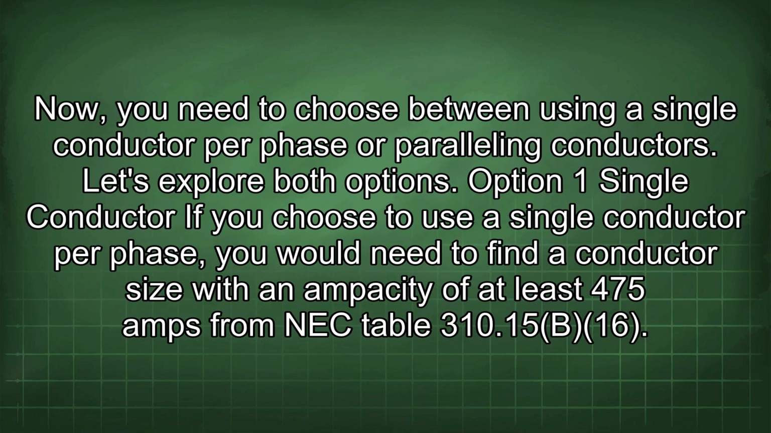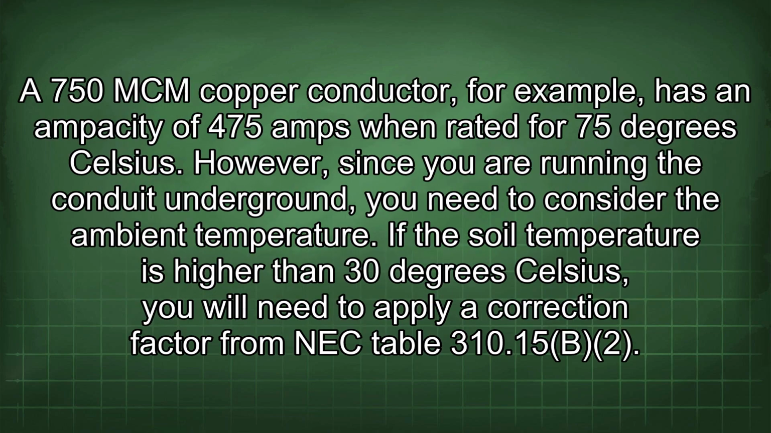Now, you need to choose between using a single conductor per phase or paralleling conductors. Let's explore both options. Option 1, single conductor. If you choose to use a single conductor per phase, you would need to find a conductor size with an ampacity of at least 475 amps from NEC table 310.15(B)(16). A 750 MCM copper conductor, for example, has an ampacity of 475 amps when rated for 75 degrees Celsius.